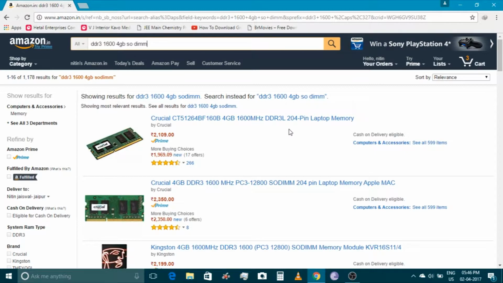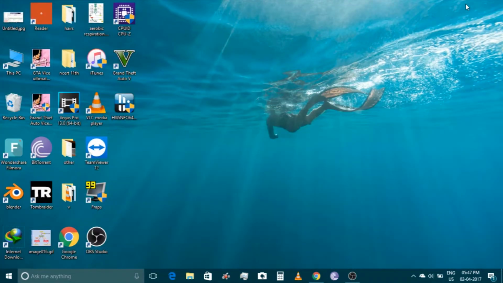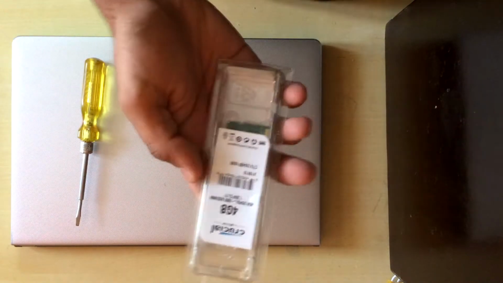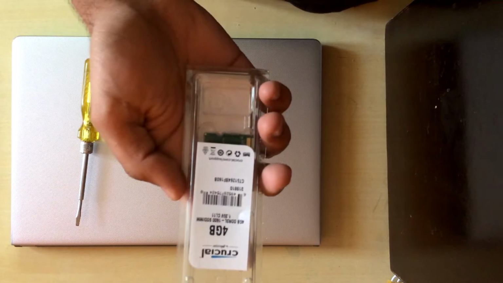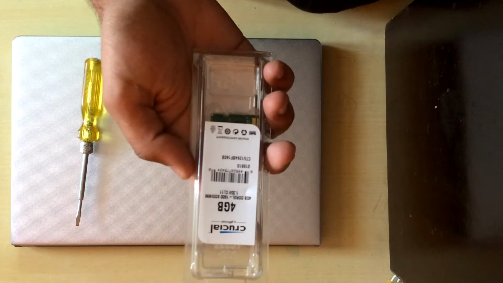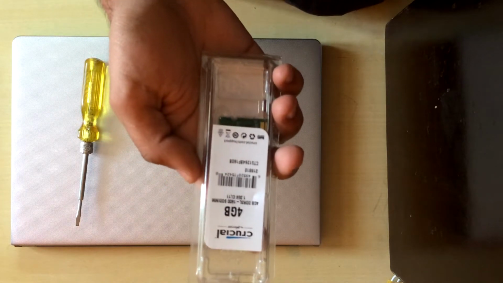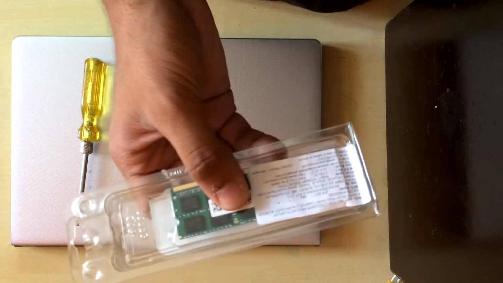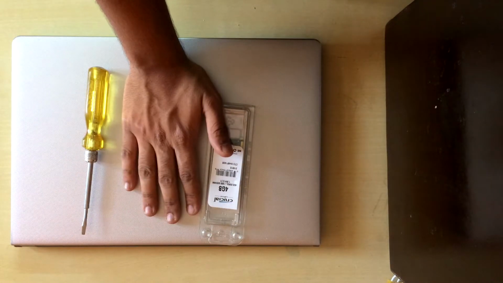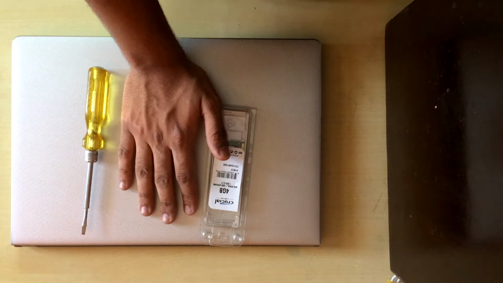So let us quickly install the RAM and see if it's compatible or not, and see if I get any benefit to my gaming FPS or not. Okay, so guys, this is the RAM I bought. If you can see, this is a Crucial RAM by Micron. It's 4 GB DDR3, 1600 megahertz, 1.35 volts SODIMM form factor RAM. And this is my screwdriver. This is my laptop. So let's start screwing with this thing.